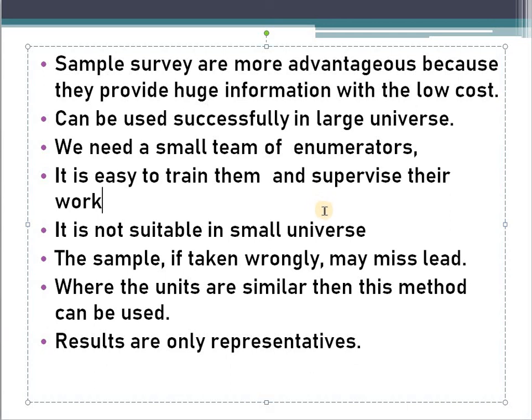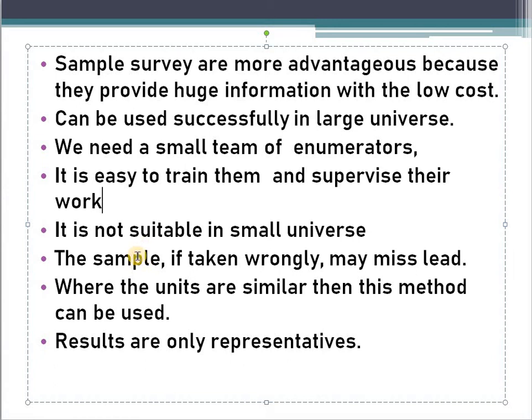Next point is a disadvantage. It is not suitable in a small universe. For example, if the selected population is very small, say there are only 10 people and we study only 2, then the results will not be correct, right? Because we have to do some more. The sample, if taken wrongly, may mislead. This is the exact point.